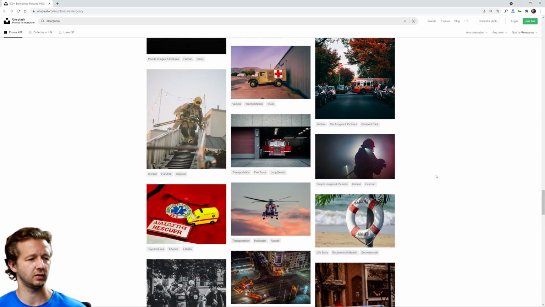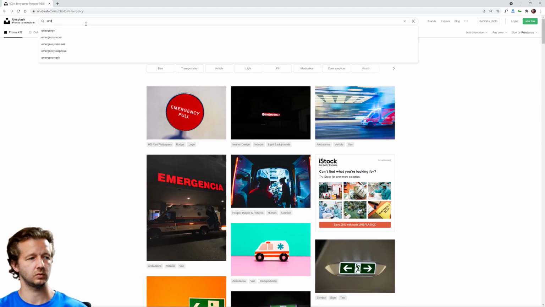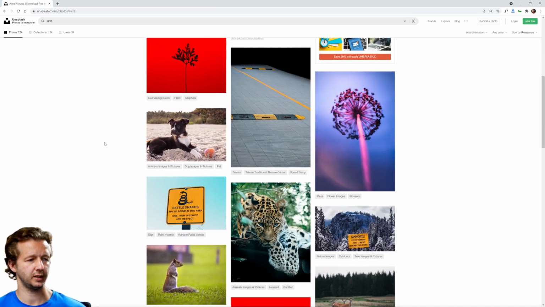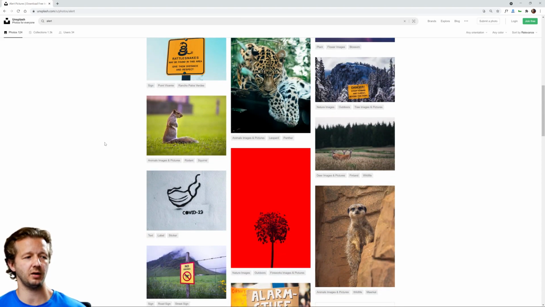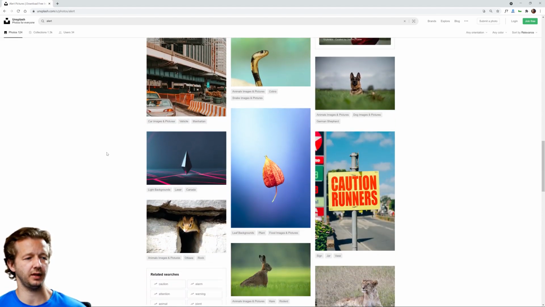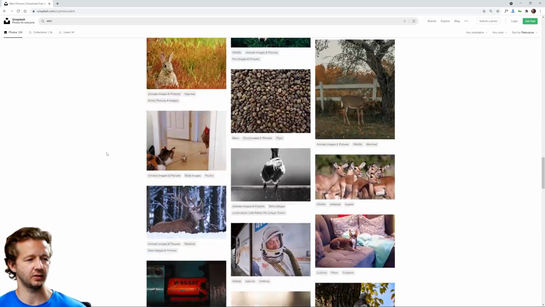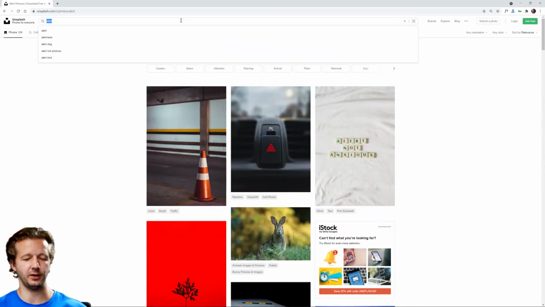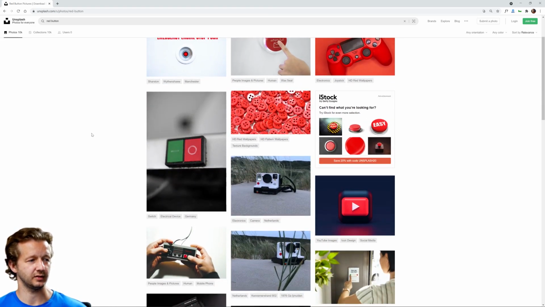All right. Now let's type in alert as well to get some other ideas. All right. And again, an idea might not be sparked right away, and that's completely okay. Right now, I'm in that realm where I do not see anything that is coming out at me. What if I type in something like red button? Maybe there's something interesting occurring here.